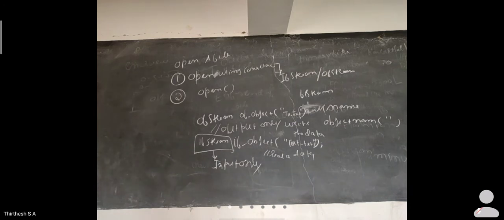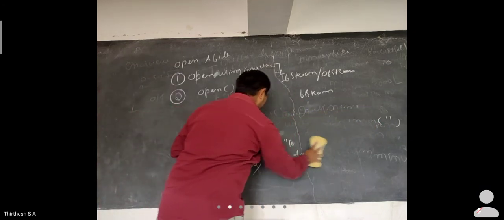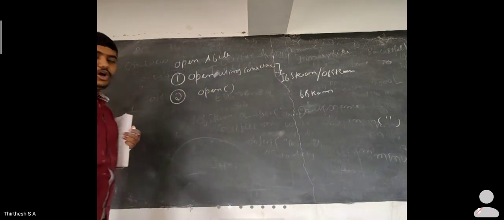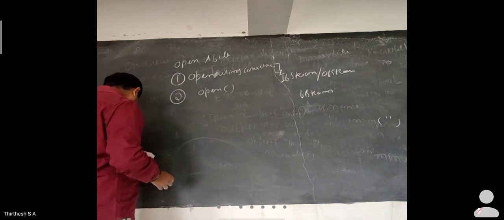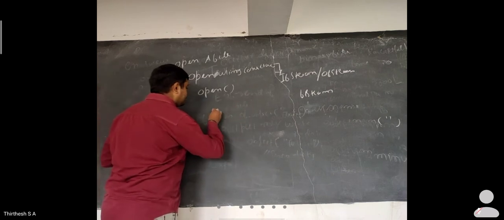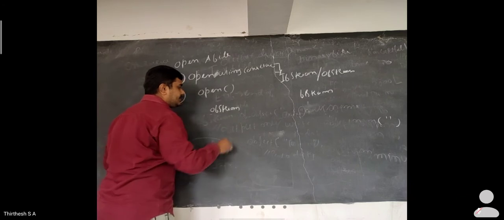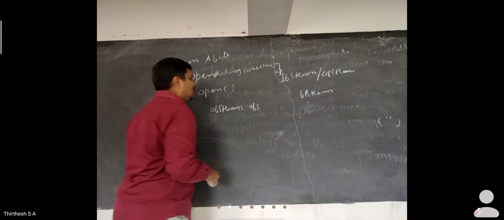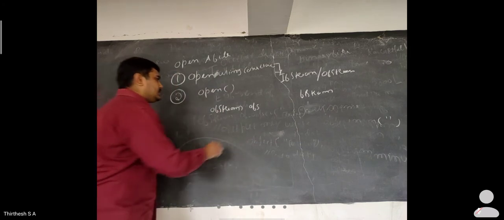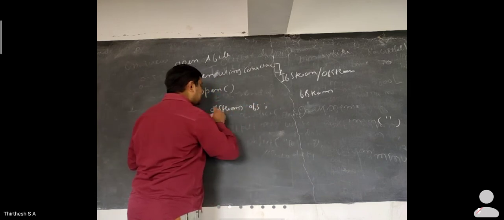Whenever I am going to use the file with a member function, how should I do that? First, you should create the object for the class. For example, for an output function, you write ofstream ofs. Here ofstream is the class, and ofs is the object of the class ofstream.